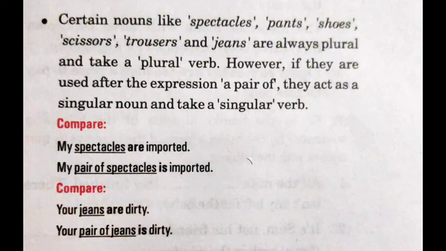A pair of jeans is lying there. So when we use the word jeans, we consider it as plural. But when we add a pair of before that, it becomes singular. For example, my spectacles are imported. My pair of spectacles is imported. So you have to watch these words.